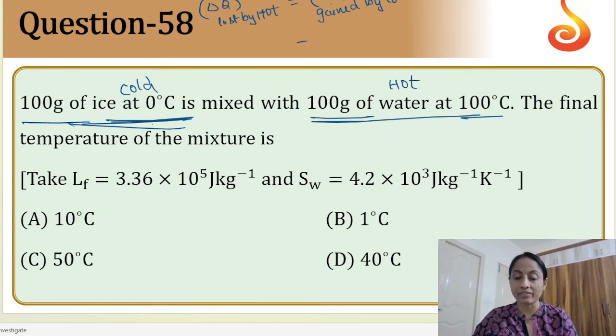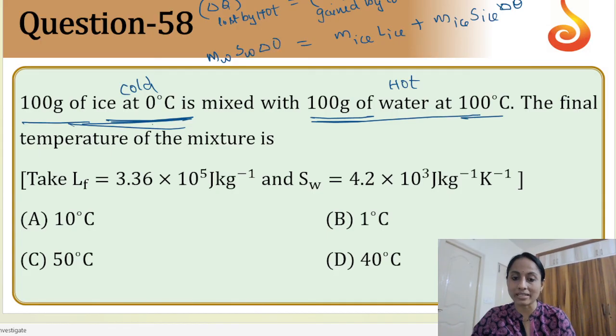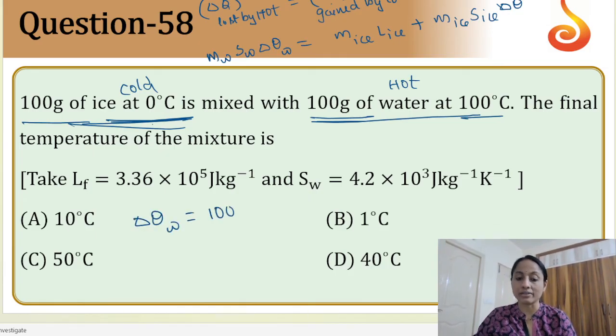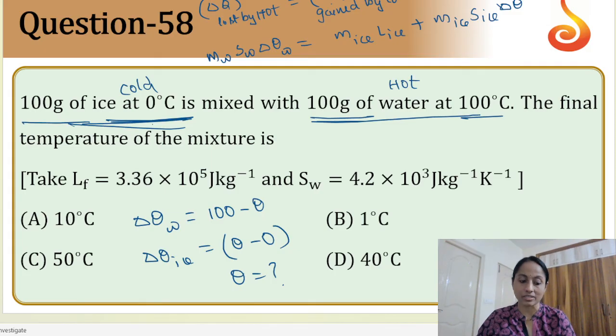So for cold body we have to write mass of ice into L of ice plus mass of ice into specific heat of ice into delta theta. Similarly for water it is not changing its state, so mass of water, specific heat of water and delta theta of water. Okay, so delta theta, how do you write? Delta theta of water, it is the hot body, so 100 minus theta mix, and for delta theta of ice it is theta minus 0. Okay, so theta we need to find out. Theta is nothing but the theta mix. So when you solve, the correct option would be option A.